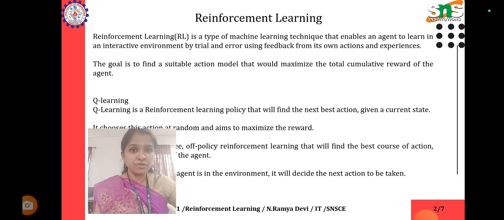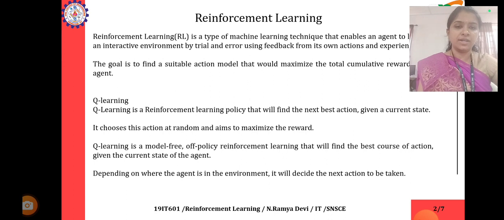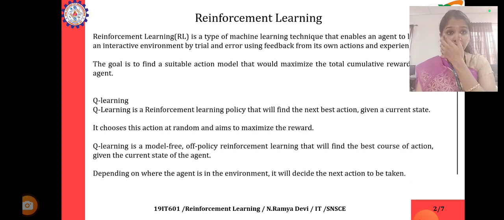In this type of machine learning algorithm, an agent learns in an interactive environment by trial and error, using feedback from its own actions and experiences. The goal is to find a suitable action model that would maximize the total cumulative reward of the agent. The first technique is Q learning. Q learning is a reinforcement learning policy that will find the next best action given a current state. It chooses this action at random and aims to maximize the reward.